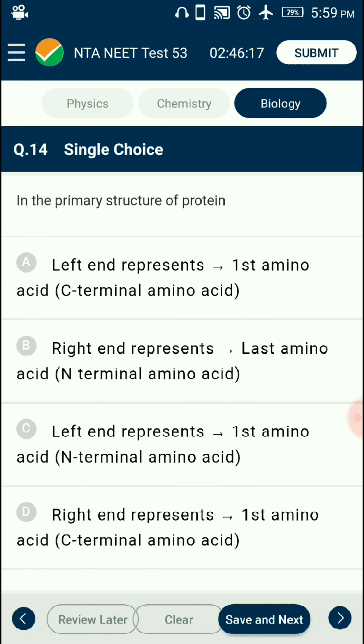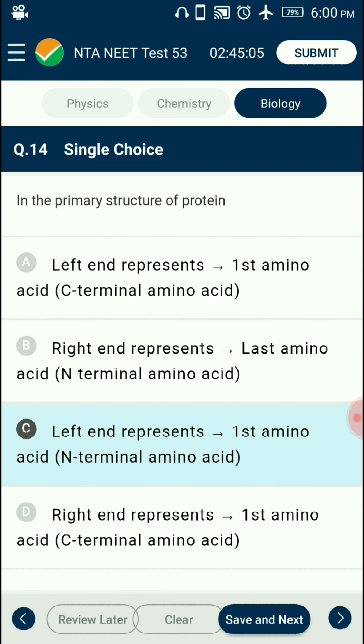So, question number 14. In the primary structure of protein, the sequence of amino acids, the positional information in the protein, which is the first amino acid and which is the second and so on, is called the primary structure. Amino acids are joined by a peptide bond formed between the COOH group of the first amino acid and the NH2 group of the second amino acid. Thus, the first amino acid is left with a free NH2 group, known as the N-terminal amino acid, and the last amino acid is left with a free COOH group, thus known as the C-terminal amino acid. So the answer is option C.